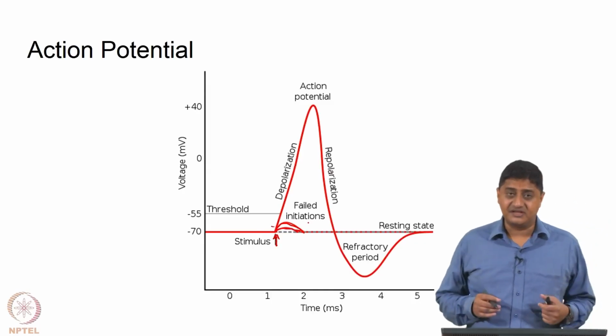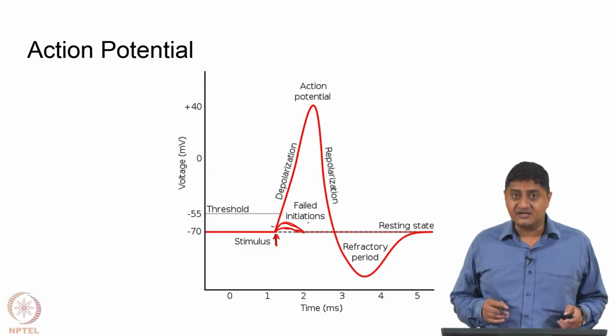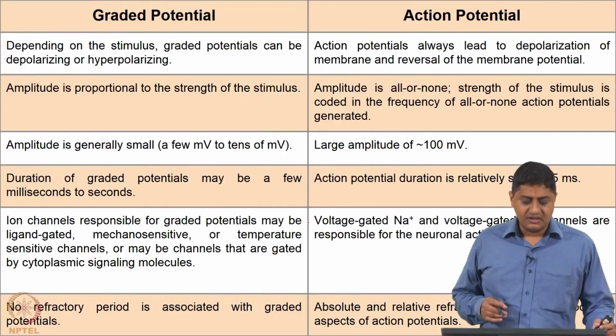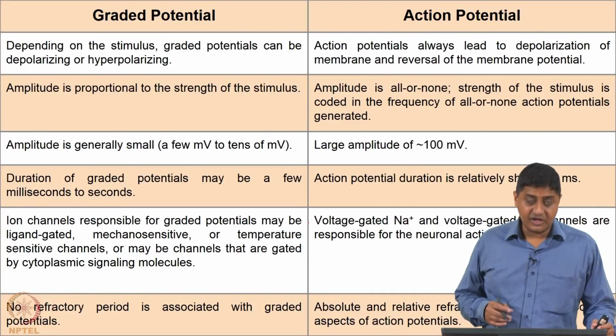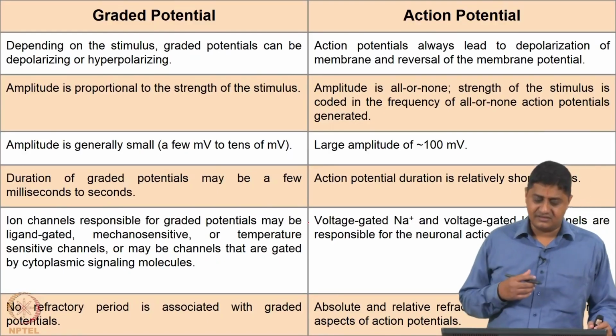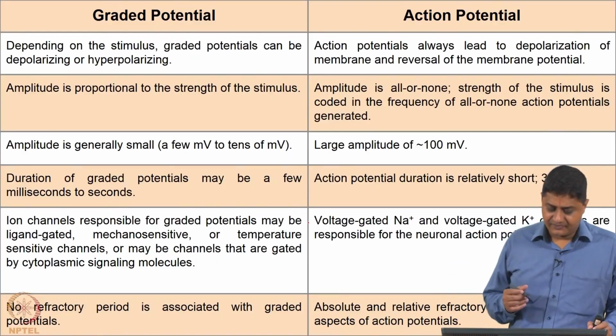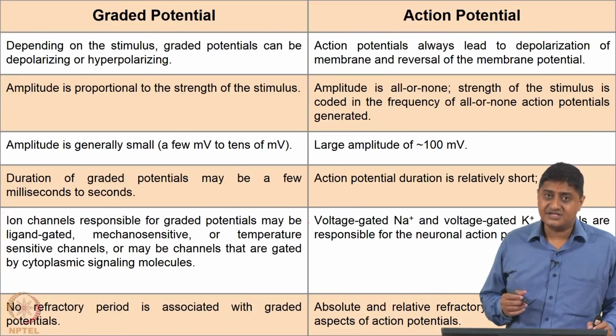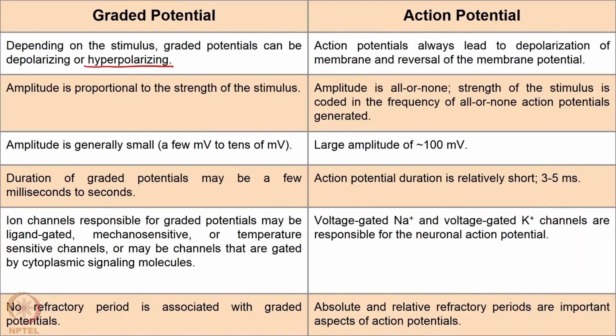What are the differences between this graded potential and action potential? Let us try and summarize this. Graded potential, depending on the stimulus, may or may not be depolarizing. We saw in the previous class that sometimes graded potentials can be hyperpolarizing, whereas by definition action potentials always lead to depolarization of the membrane. By definition, for graded potentials the response is proportional to the strength of the stimulus, or in other words, the larger the stimulus, the larger will be the response.